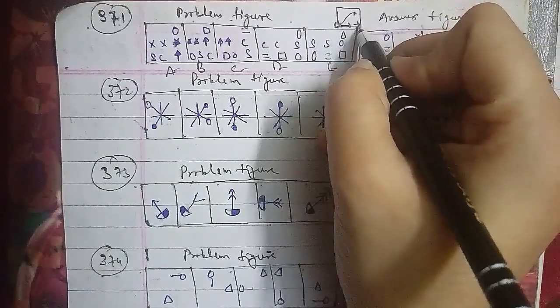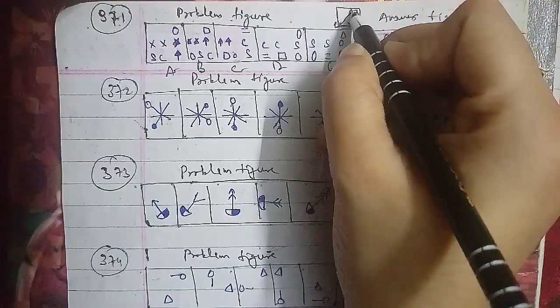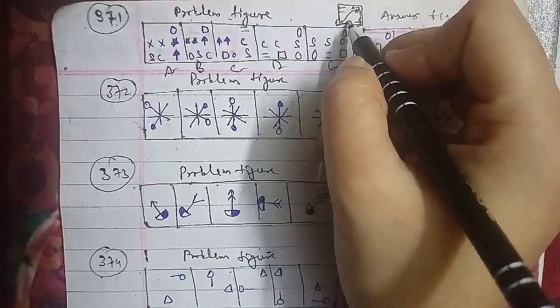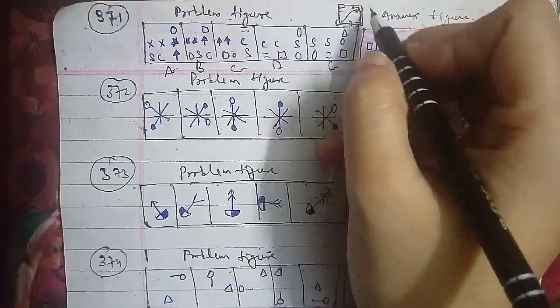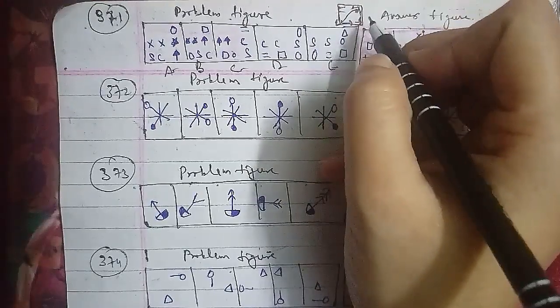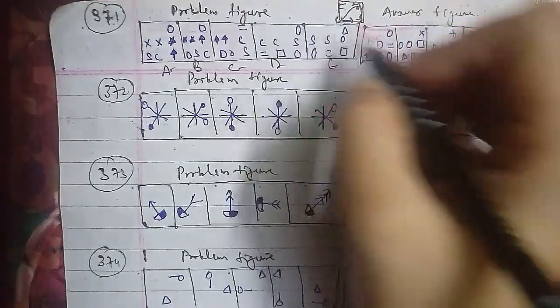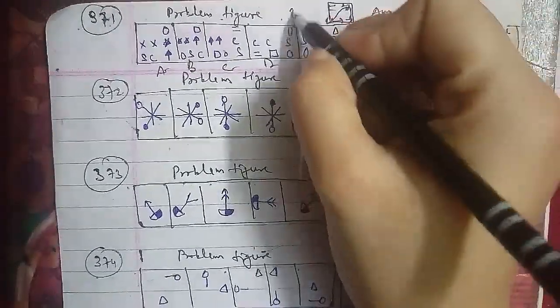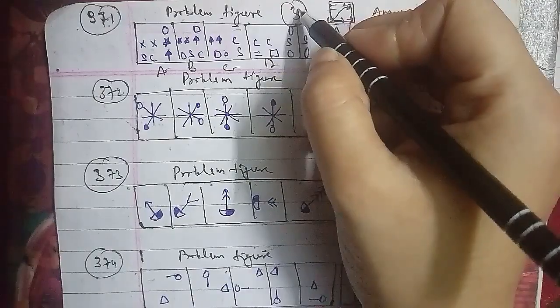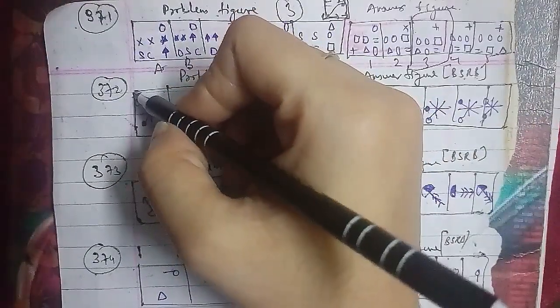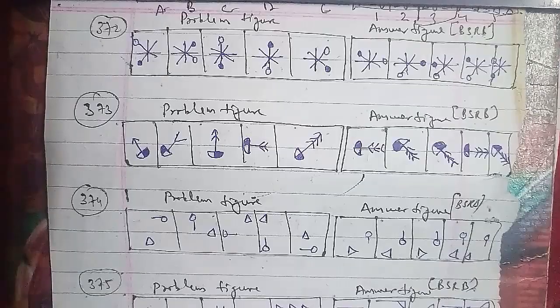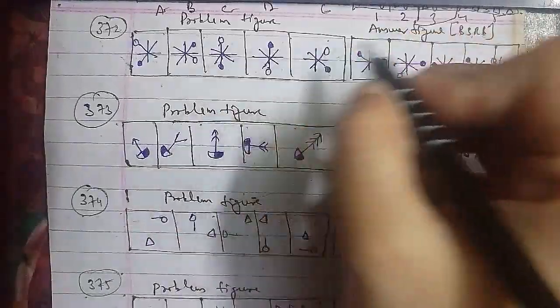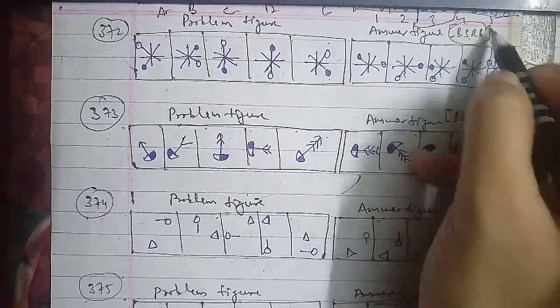That is your problem figures and the answer figures, which has been asked in the BSRB question paper, where the circle, shaded circle and white circles are available, named A, B, C, D and E. Here 1, 2, 3, 4 and 5 respectively, where the white circle moves anti-clockwise 4 and 3 steps alternatively, and the black circle moves 4 steps anti-clockwise and 3 steps clockwise alternatively.